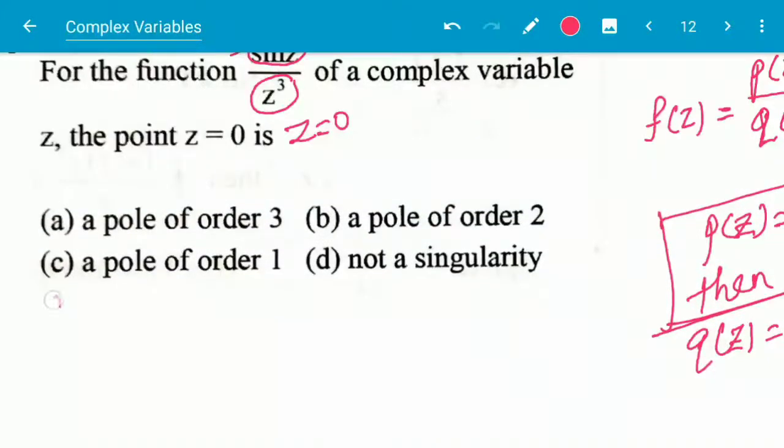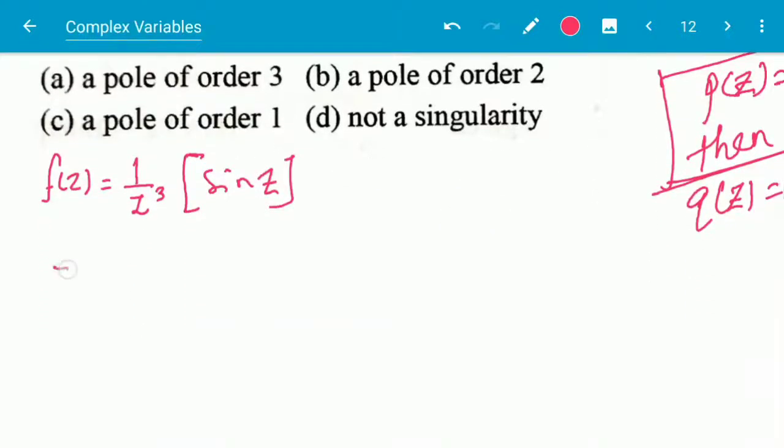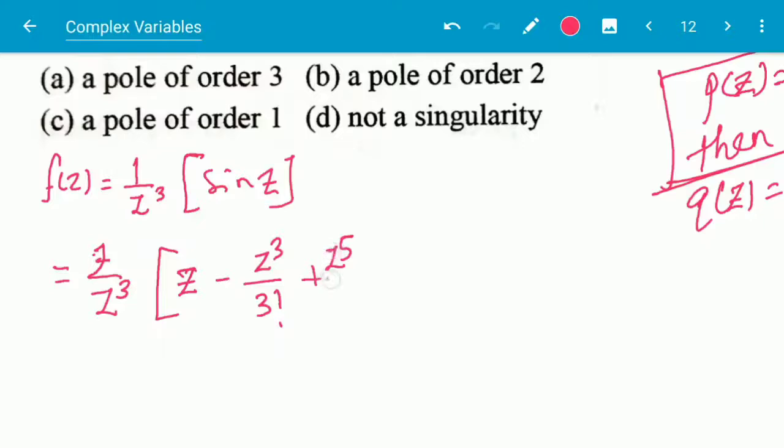So here f(z) is given as 1 by z cube of sin z, and sin z in terms of series is given by z minus z cube by 3 factorial plus z to the power 5 by 5 factorial minus z to the power 7 by 7 factorial, all the odd powers.